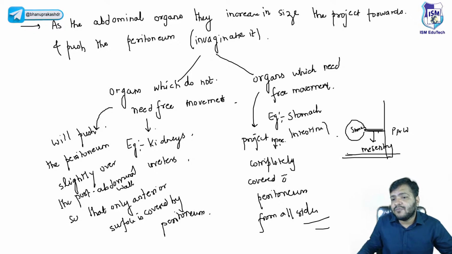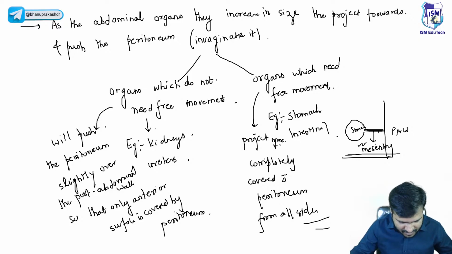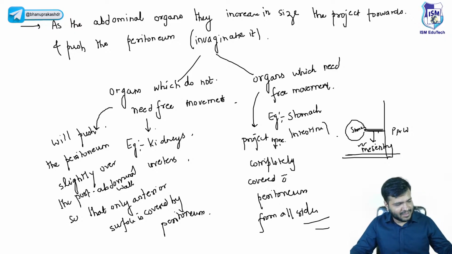And can anyone tell me which mesentery this is? I've already discussed this in detail in general embryology. The stomach is connected to the posterior abdominal wall through folds of the peritoneum, and that is called mesentery. Can anyone tell me which mesentery this is, beta?